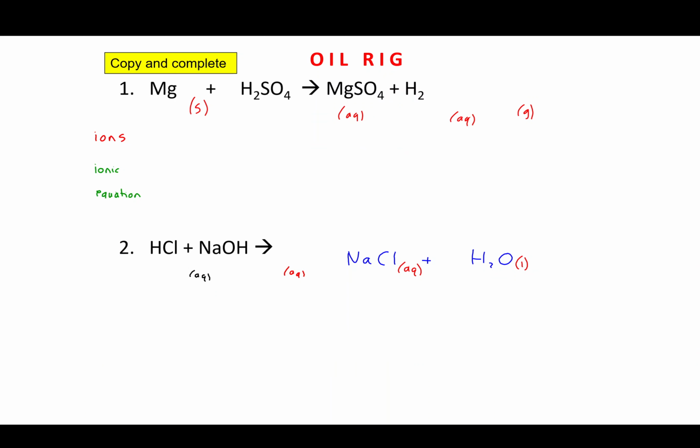Now then, when you look at something like this, you've got magnesium and sulfuric acid reacting together. Now if I include the state symbols, we've got magnesium and sulfuric acid making magnesium sulfate and hydrogen.